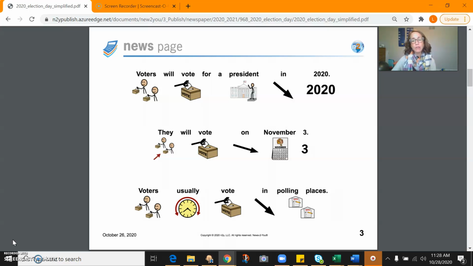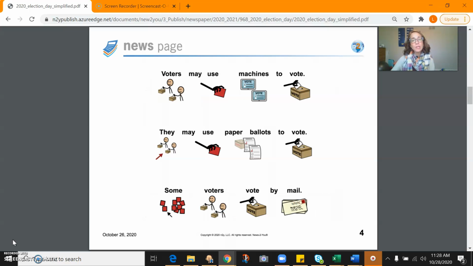Voters usually vote in polling places. Voters may use machines to vote. They may use paper ballots to vote. Some voters vote by mail.